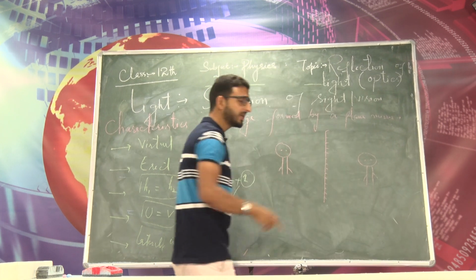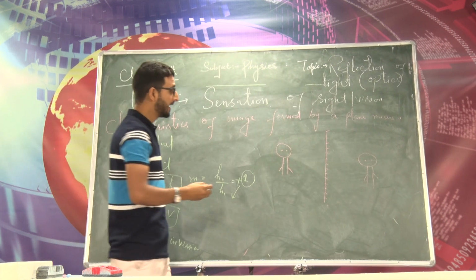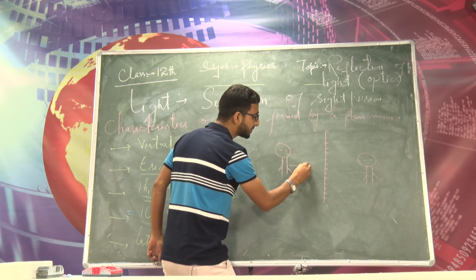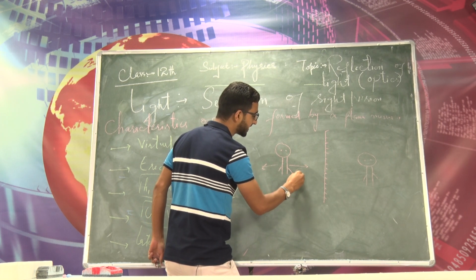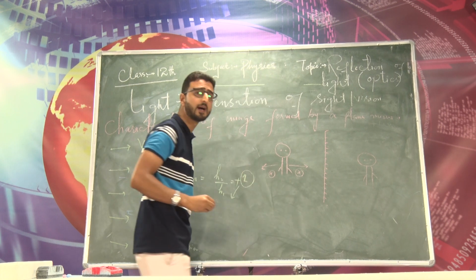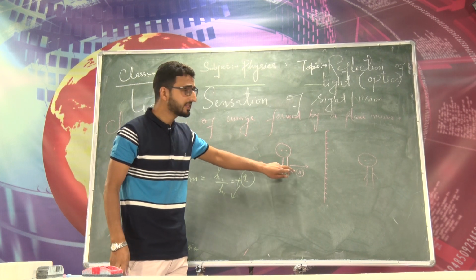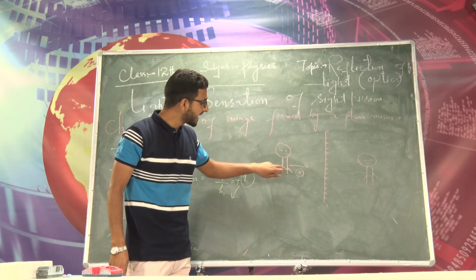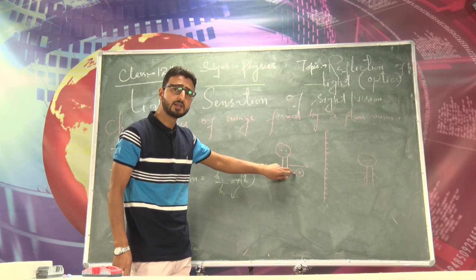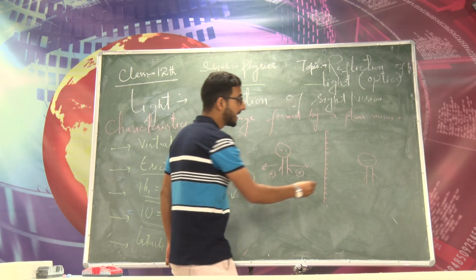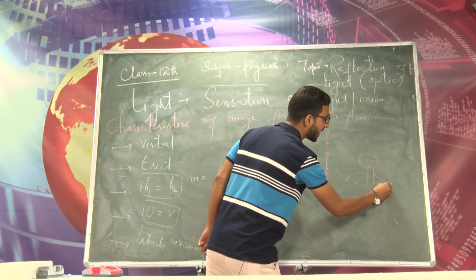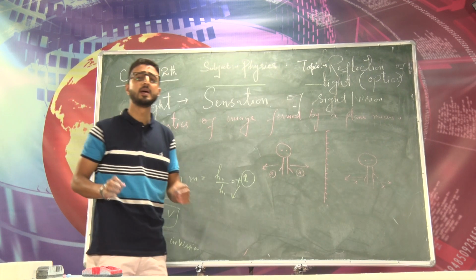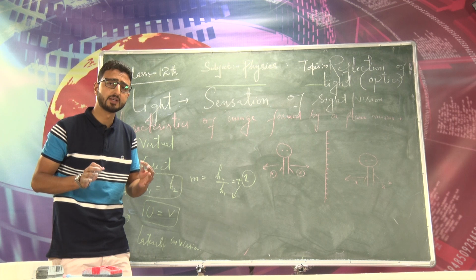Now if I keep the plane mirror fixed and if I displace this object towards or away from the plane mirror by a distance x, बात समझ आ रही है ना? If an object is moved towards or away from the plane mirror by a distance x, what will happen? Its virtual image will also move towards or away from the plane mirror by the same distance x. बात समझ आ रही है ना?